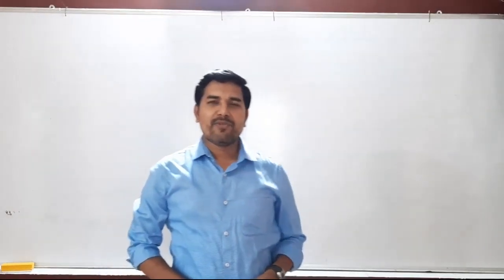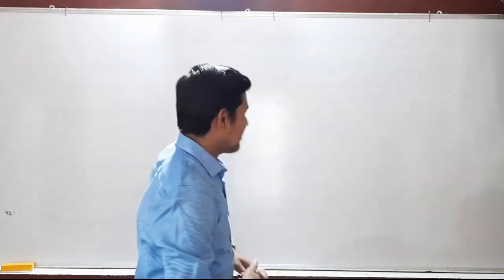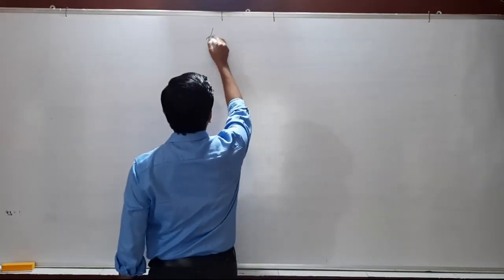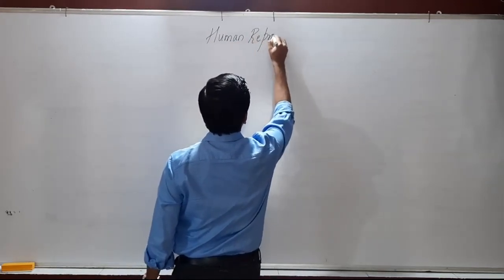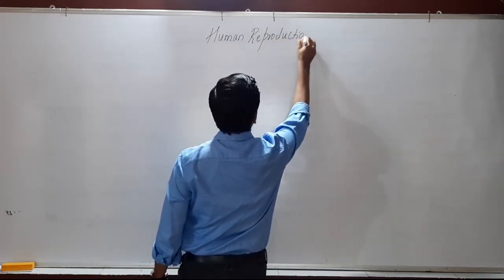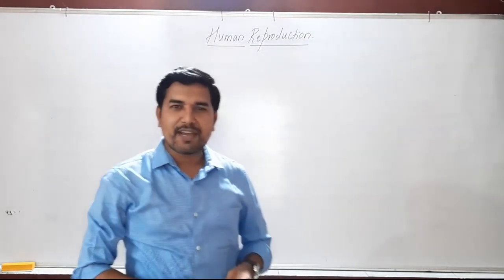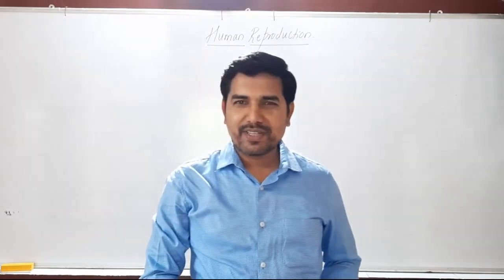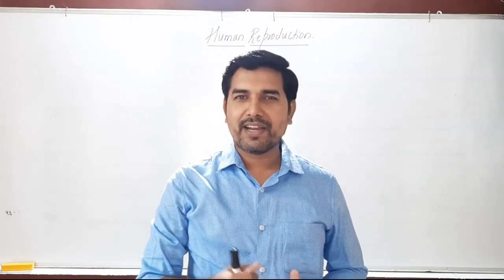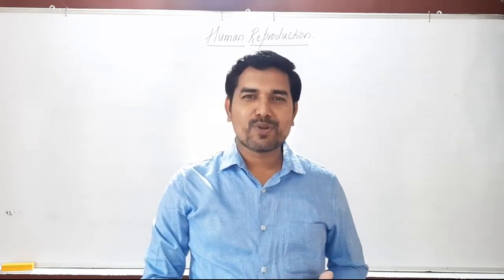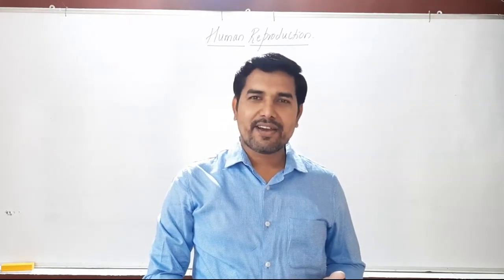Hello everyone. Today we are going to start with a new topic which is called human reproduction. Now in this chapter we have various concepts that we are going to study. The first thing that we are going to study in this topic is the male reproductive system. Second is the female reproductive system. Third one is the structure of the mammary gland and its characters.